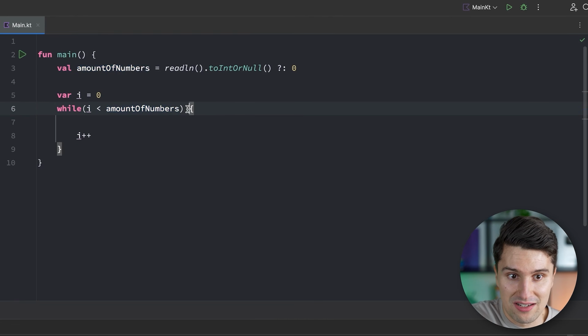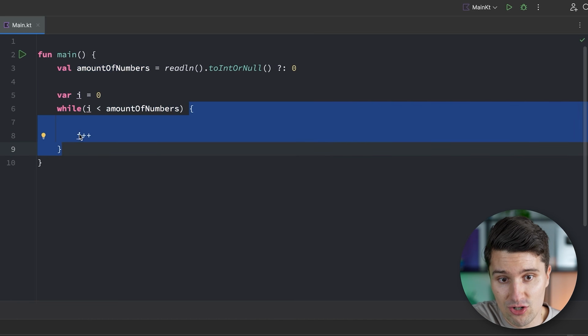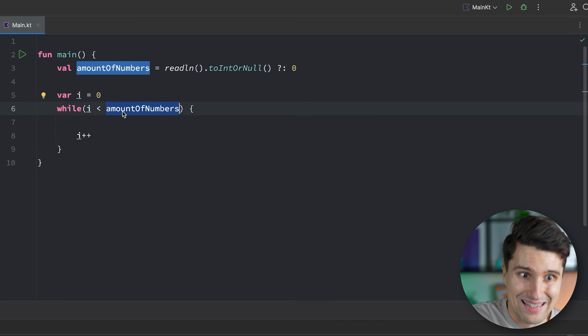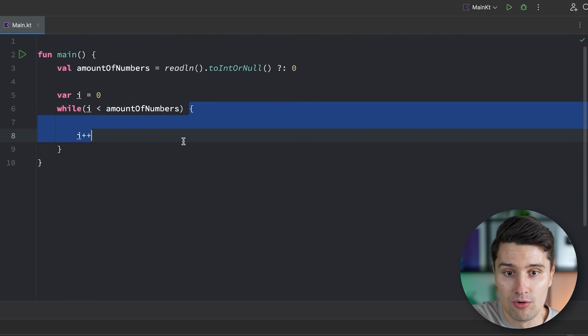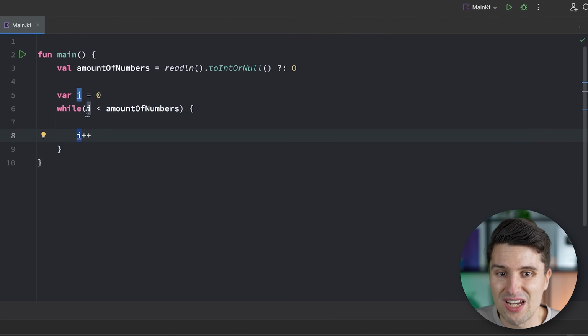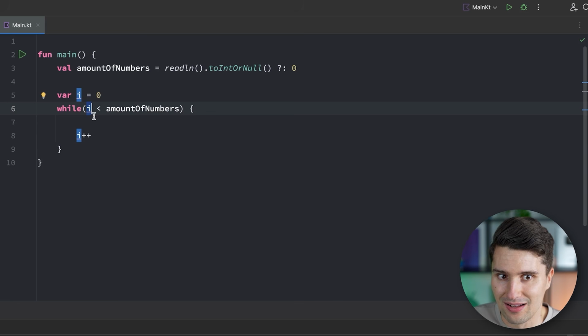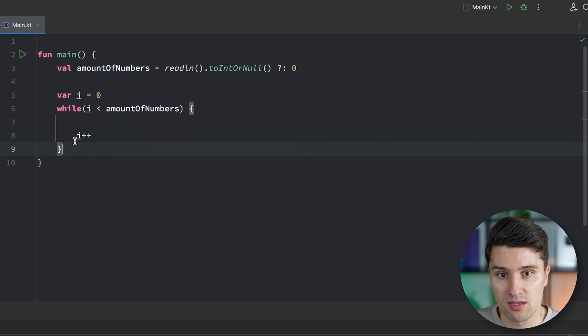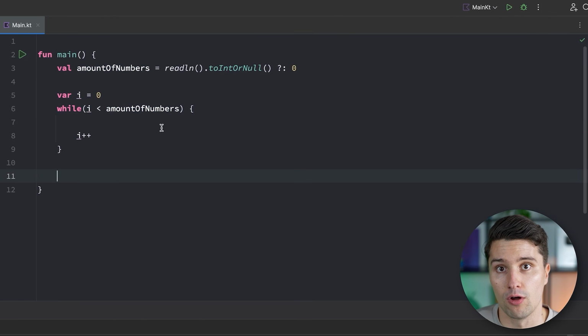Still the case. So it will execute this code a second time. Increment I to 2. It will check, is 2 less than 3? Yes, still the case. It will execute the code a third time. Increment I to 3 now. Check this again, is 3 less than 3? No, that's not the case anymore. So it will exit the while loop and go on with the code that follows afterwards.